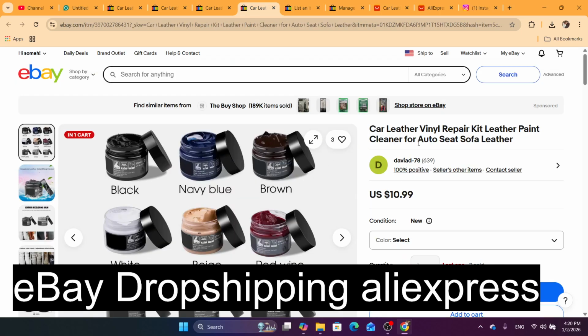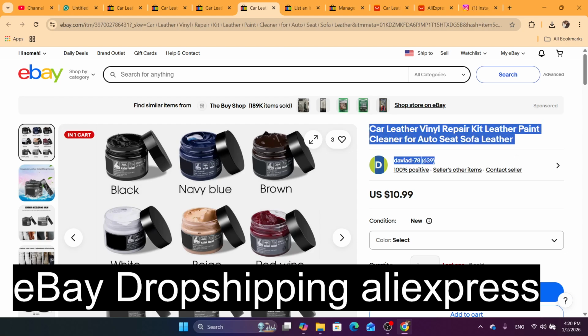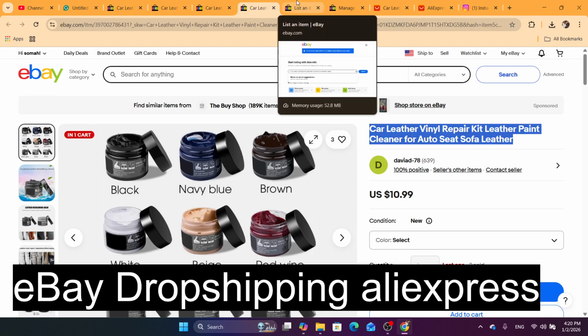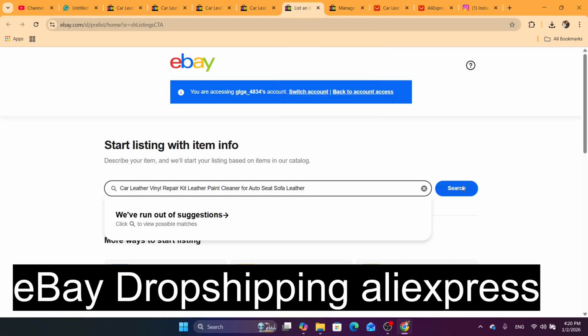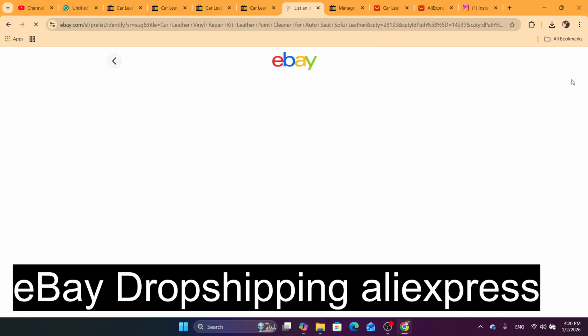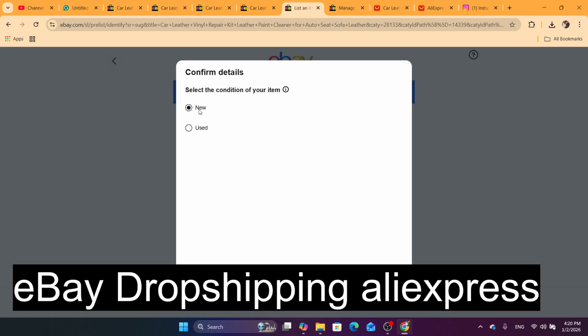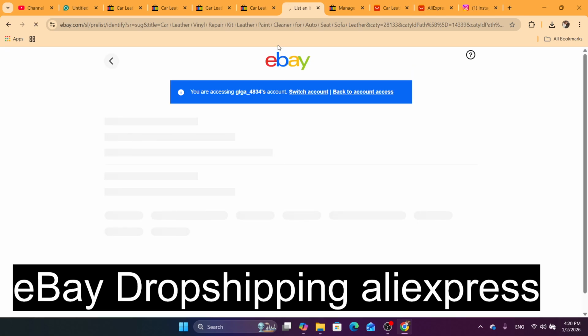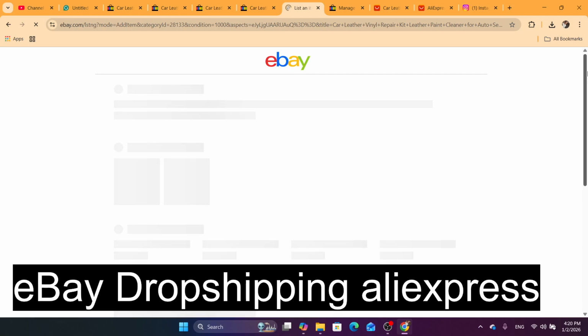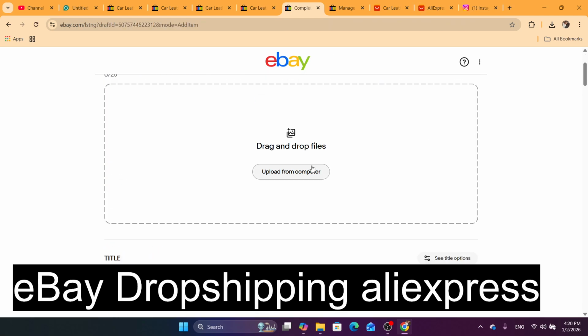We are going to copy the eBay seller title, because these keywords are proven to work on eBay. The proof is 3 sales. So just copy the eBay title and paste it here. Click on search. Now after you click on search, click on new, then click on continue to listing, and after that scroll down and upload the images.